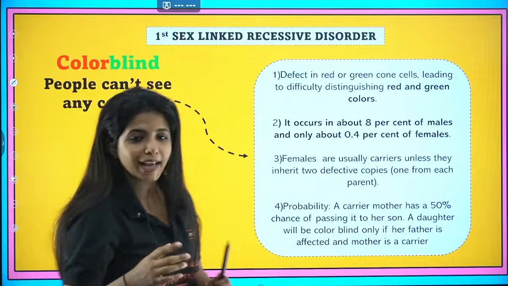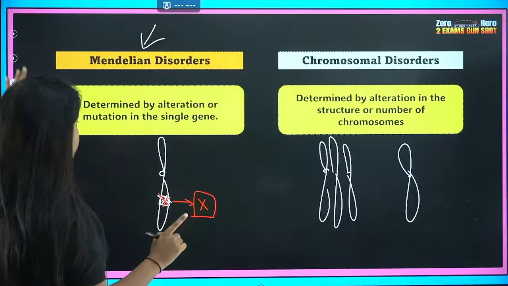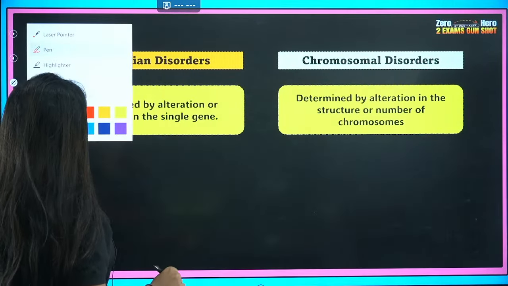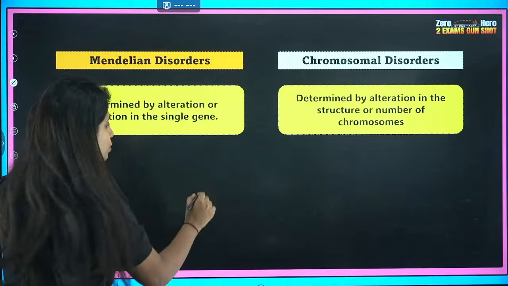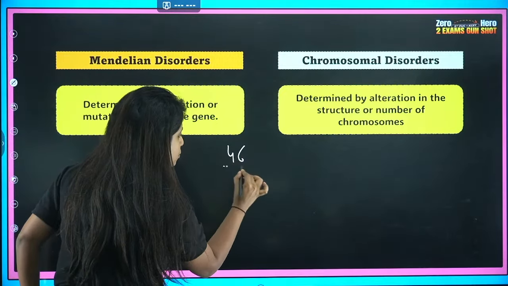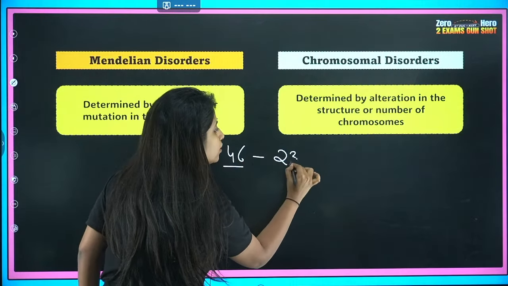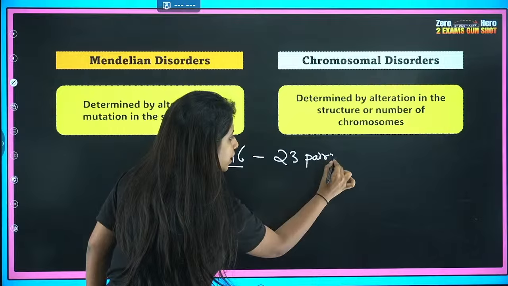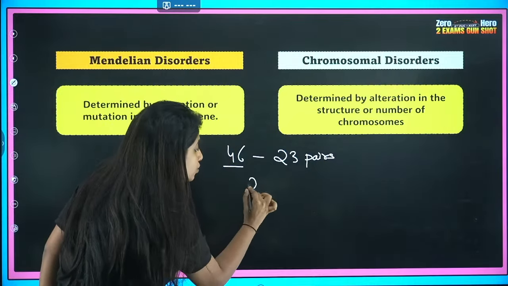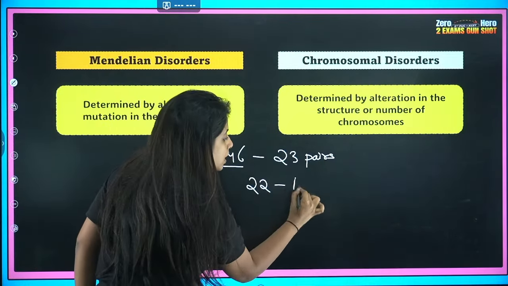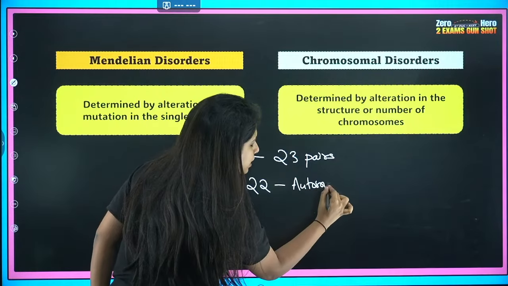Before I go ahead, I have to talk about one more very important thing: in our body, how many chromosomes are there? 46 chromosomes. These 46 chromosomes come in 23 pairs. 22 of the pairs, you call them autosomes.